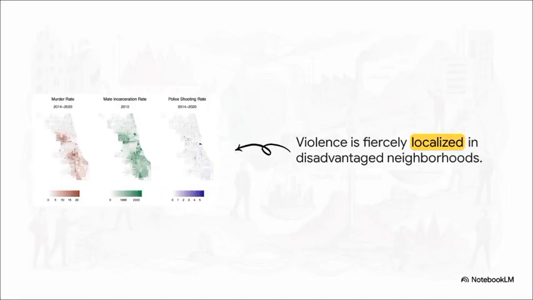And this brilliantly illustrates the next piece of our puzzle, the physical spaces where this crime actually happens. We have to understand how geographic distribution, historical policies, and urban density heavily influence those national per capita averages we talked about earlier. Spatial distribution data from Chicago proves that violence isn't just evenly spread out, it is fiercely localized in specific disadvantaged neighborhoods. Because a higher percentage of the U.S. black population lives in major, high-density metropolitan areas compared to the white population, which is more geographically spread out, urban density alone naturally pulls those national per capita crime averages dramatically upward for minority populations.